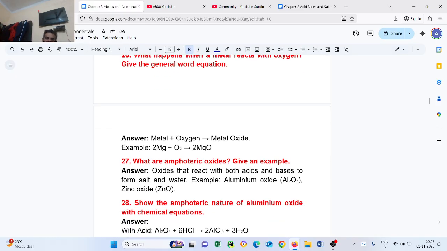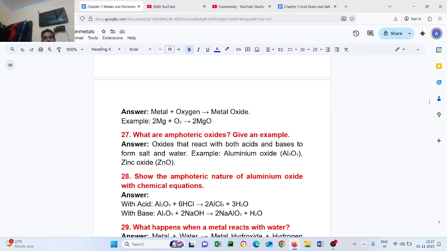Question number 27. What are amphoteric oxides? Give an example. Oxides that react with both acids and bases to form salt and water. Examples: aluminum oxide Al2O3, zinc oxide ZnO.